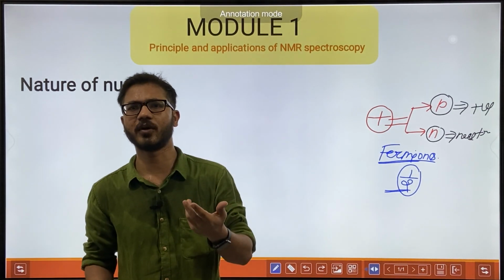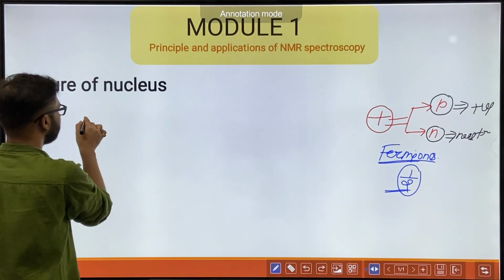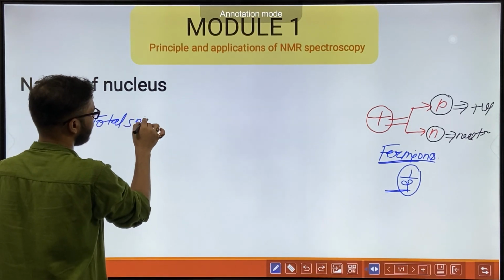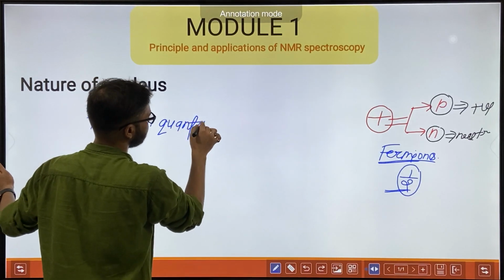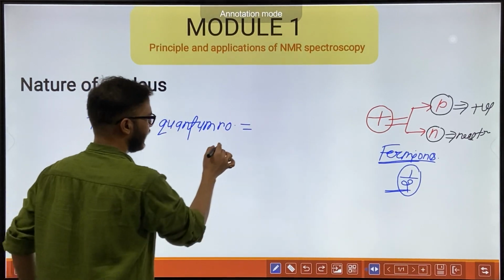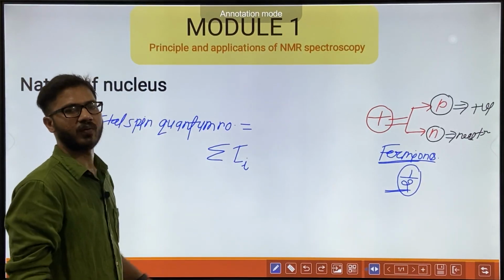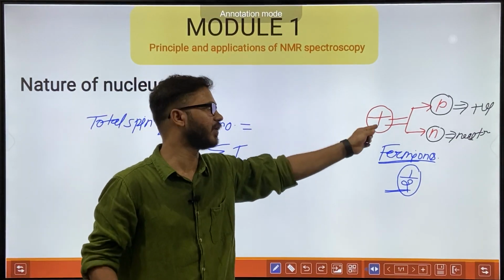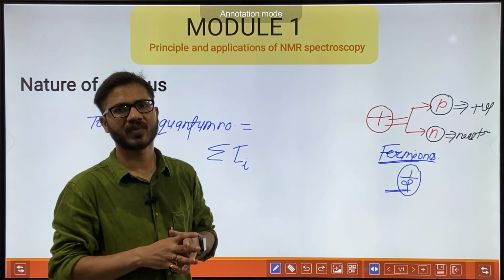So the total spin quantum number will be a summation of the small i. What is the meaning of small i? It means we are talking about a particular value for every proton and for every neutron.